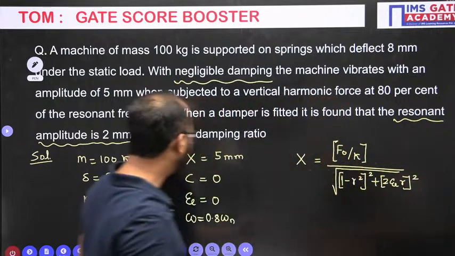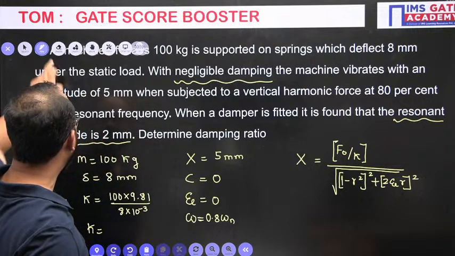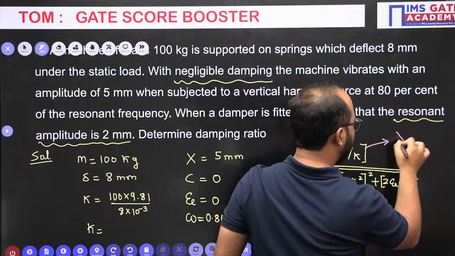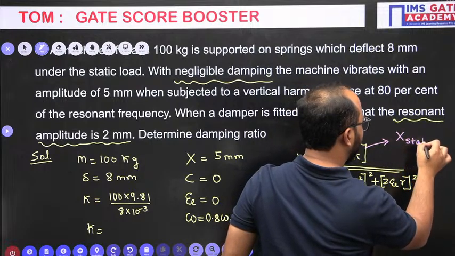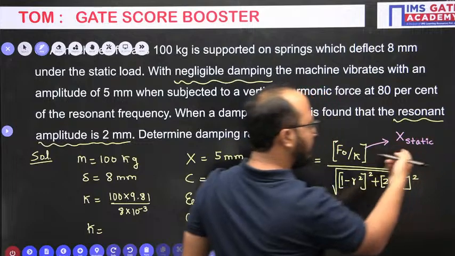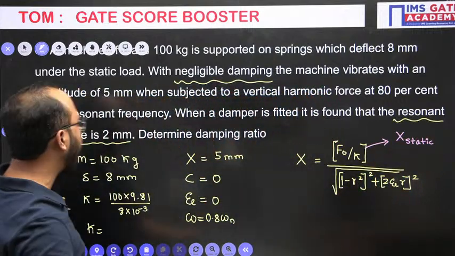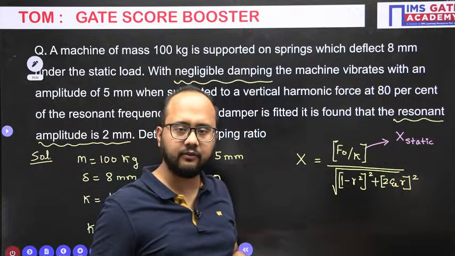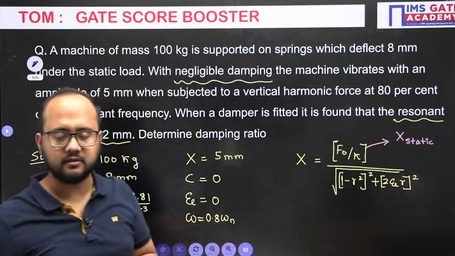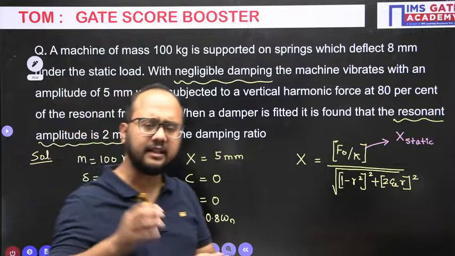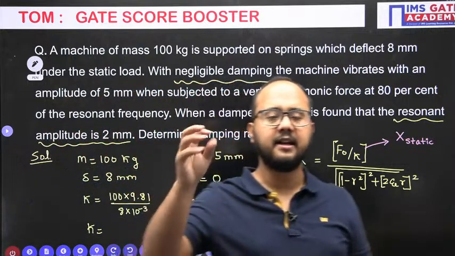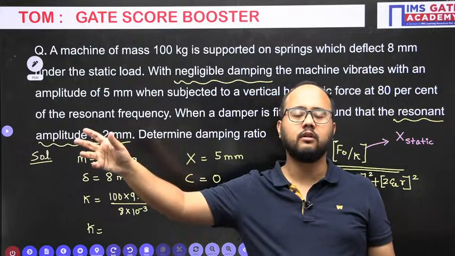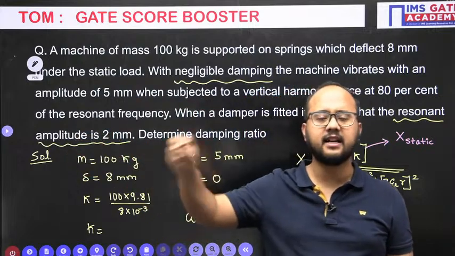Now F naught by K, some people will write it like this also. This is static deflection, or the deflection because of the F naught force. So that is not given in the question, right? F naught is not given in the question. Generally, how they will give F naught? They will give some harmonic force as F naught sine omega t, like 50 sine 50 t, 50 sine 10 t, like that.